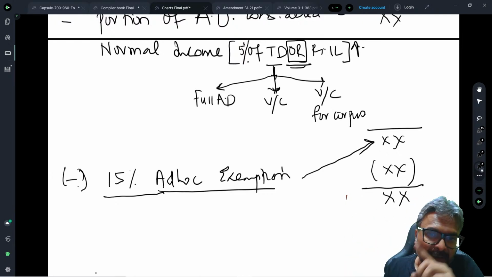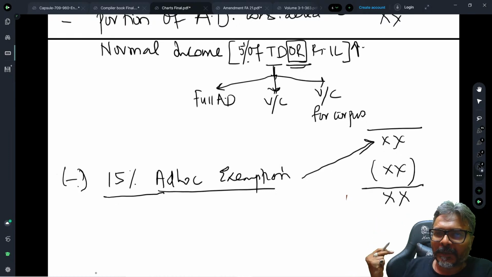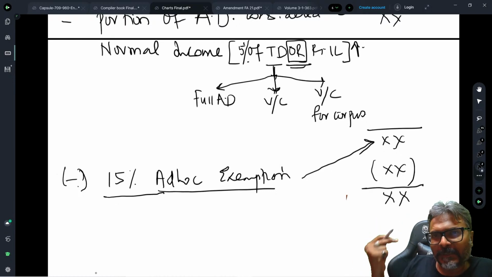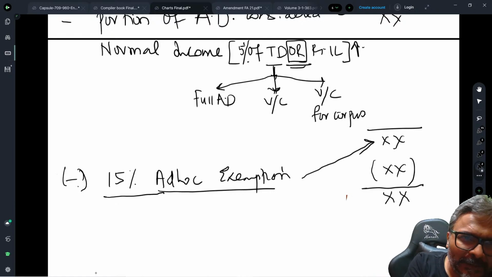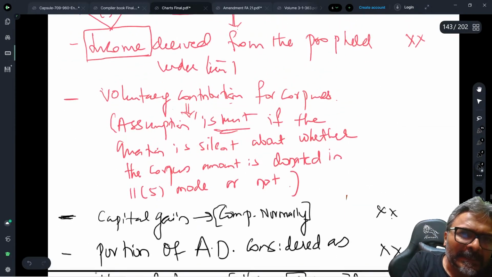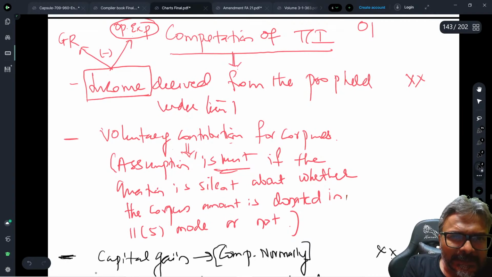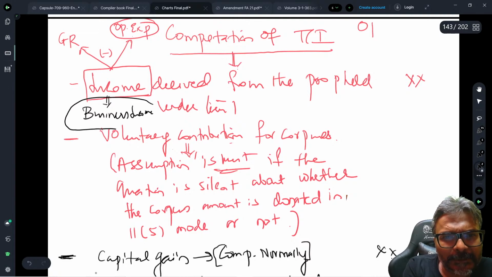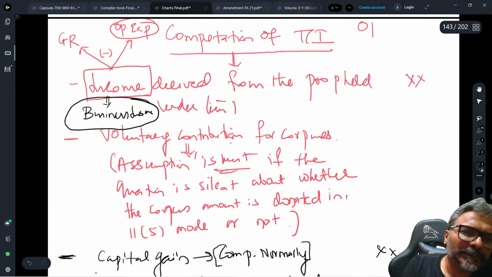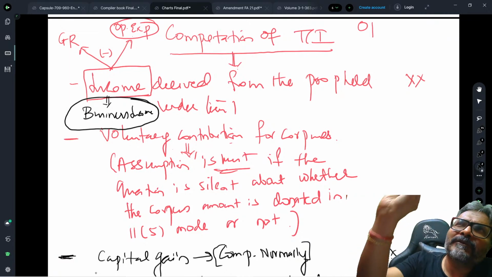Okay. Now before I go to the application part, I'll go to the application part one by one. But before I do that, I just need to clear one last point. In the income, students, what about the business income? If there is a business income, then students, can you tell me what kind of approach you people will try to have on business income?